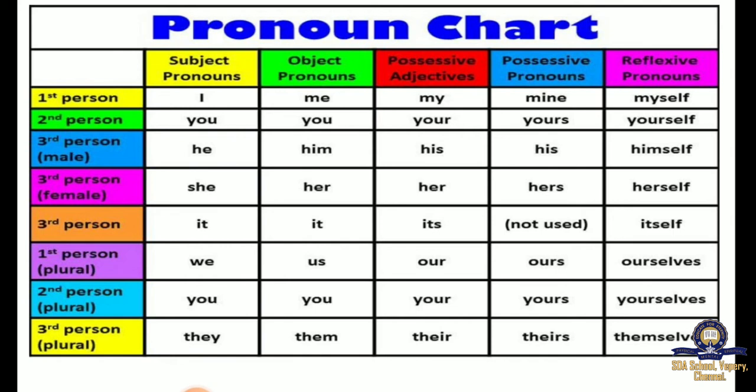And possessive adjective shows that something belongs to somebody, and possessive pronoun replaces the possessive adjective. Possessive adjective, example: my shirt is green. My shirt. Possessive pronoun: the green shirt is mine. So this is how it goes. Okay.